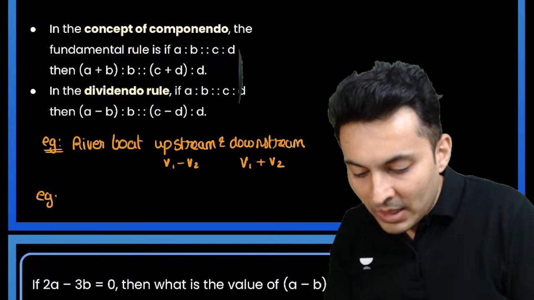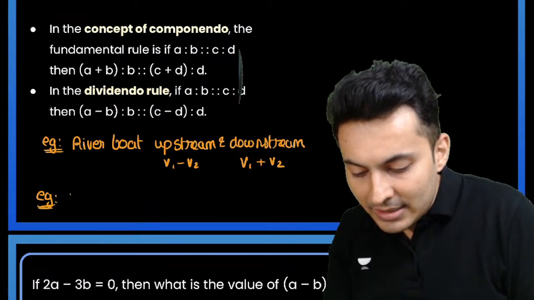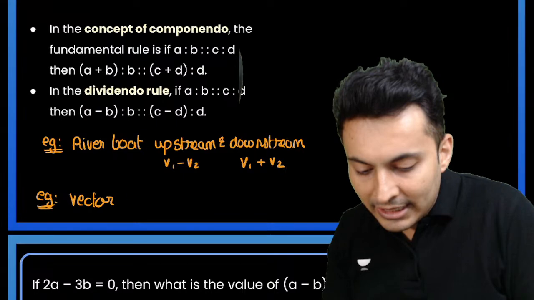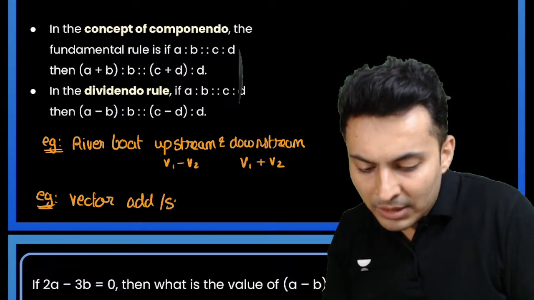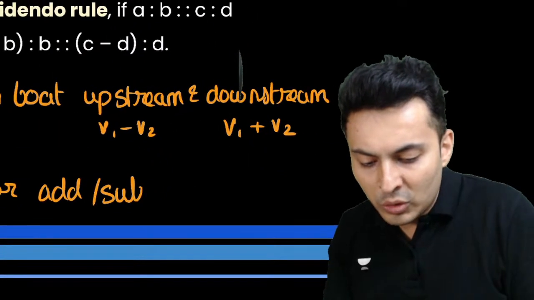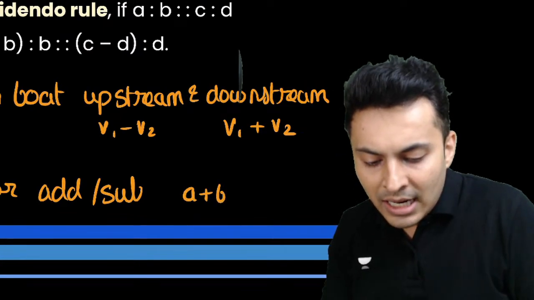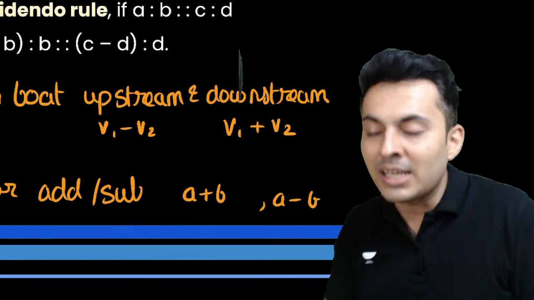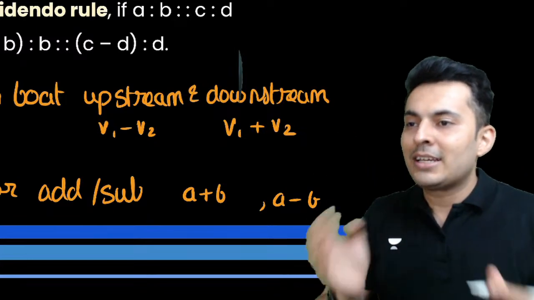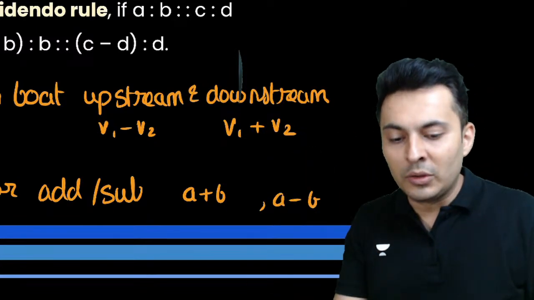Another example is vector addition and subtraction. When you add those two vectors, let's say it is a plus b, and when you subtract, it is a minus b, their magnitudes. So again, there you will probably need componendo dividendo.